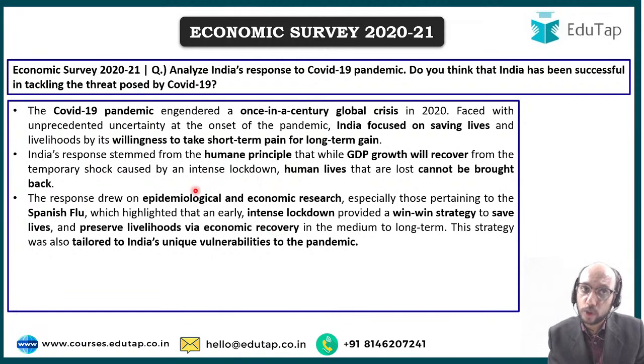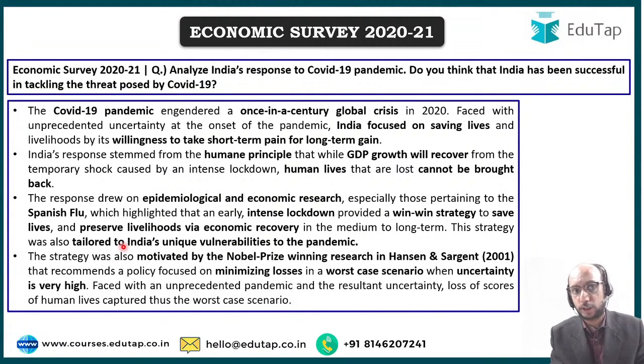So livelihoods will come back, lives will be saved, and India implemented this kind of a program, right, to ensure that we are able to tackle the pandemic. So whatever steps we took, those steps were based upon solid evidence provided through various research that was done on Spanish flu, right?